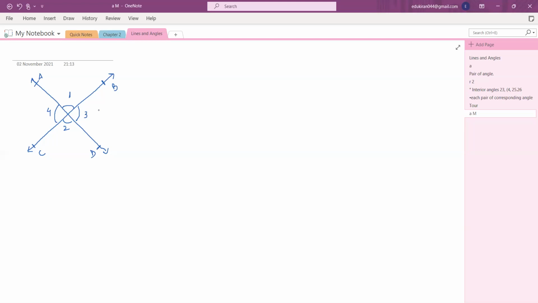So what does the theorem say? If two lines intersect each other, so here line AD and line BC are intersecting each other, then vertically opposite angles are equal. So you have to prove, now what is given to you here? AD and BC are two intersecting lines. This is given.